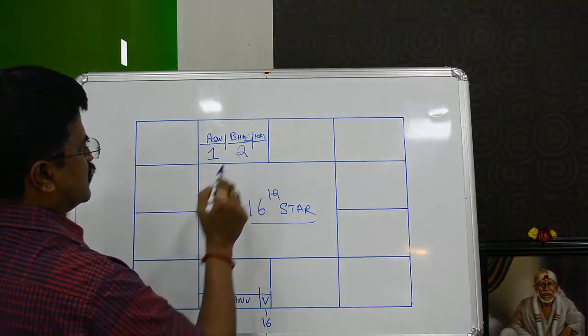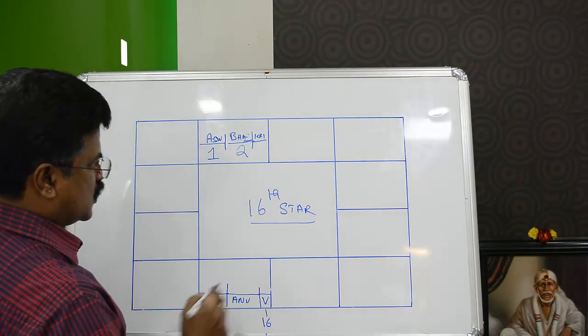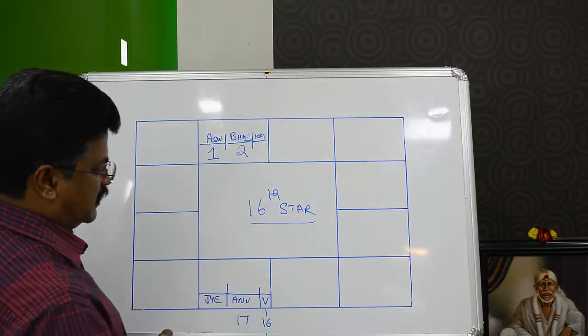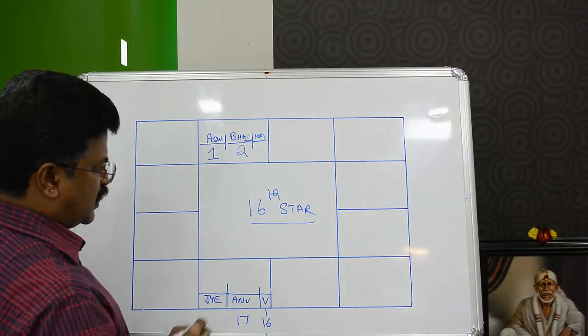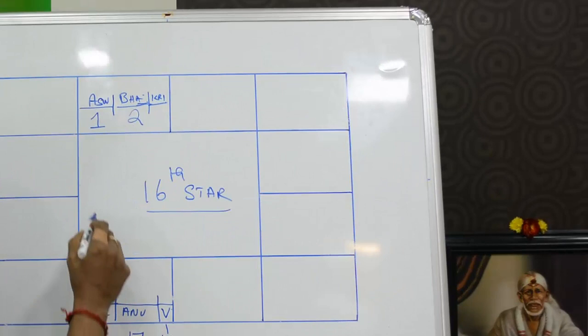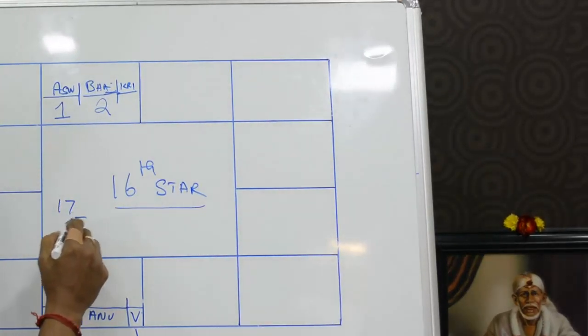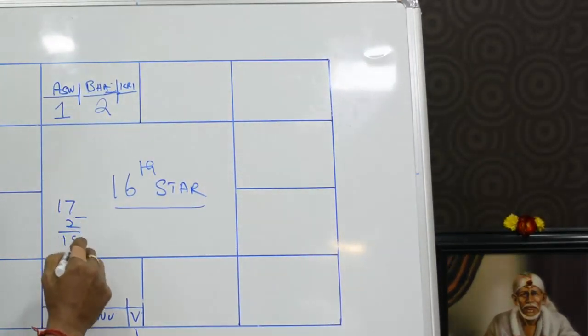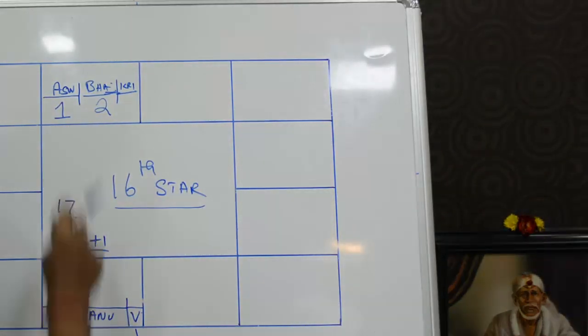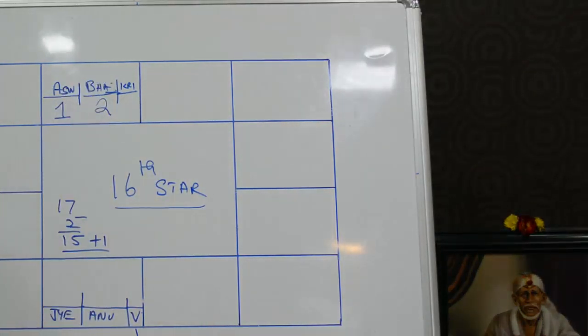Bharani is the 2nd star, so the peak for Bharani will be the 17th star. That is because you can do the calculation like this: 17 minus 2, 15 plus 1.